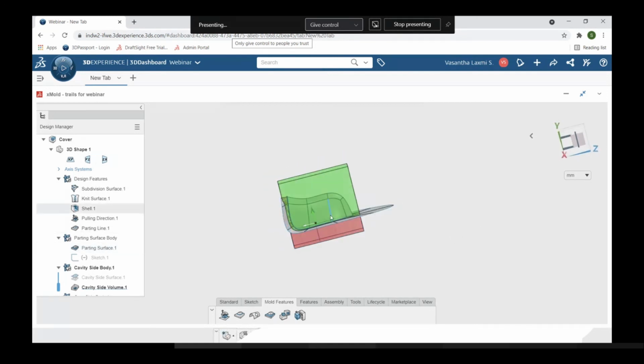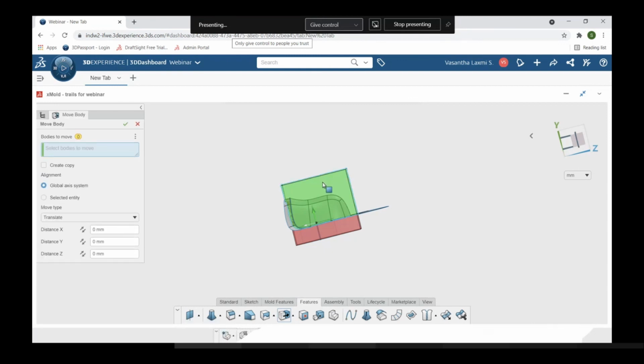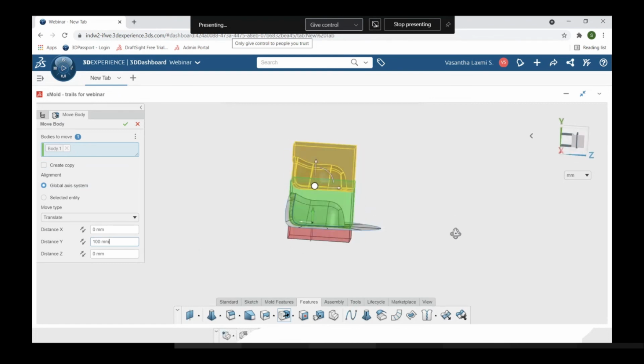So now I would like to move the bodies. I want all these bodies individually. For that, just go to the features tab. Here you can see the option called move body. Click on it and select the body. Firstly, I'm selecting the cavity body. I want to move it upwards, and make sure that your coordinate axis is upwards, which is in the y direction. So in the y direction, distance y, I'm mentioning about 100. It will directly move upwards. You can see the preview over here, and click OK.